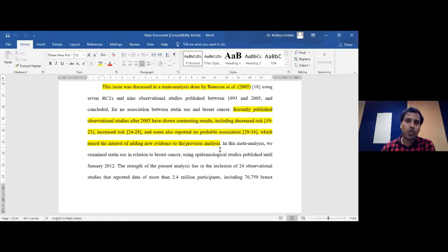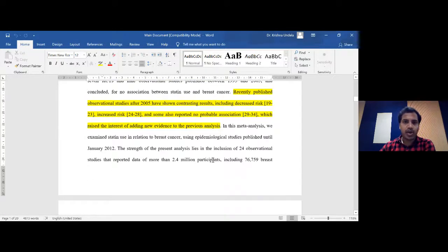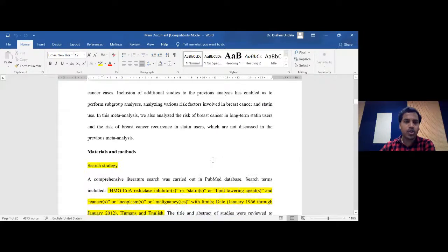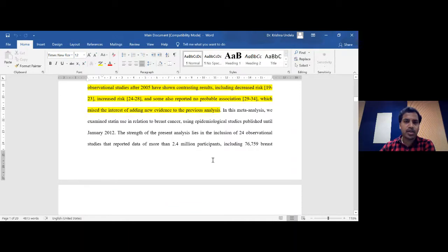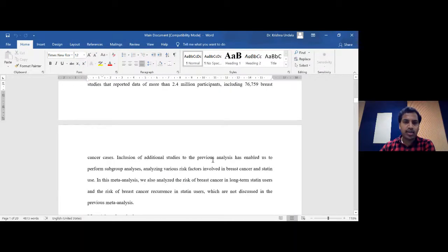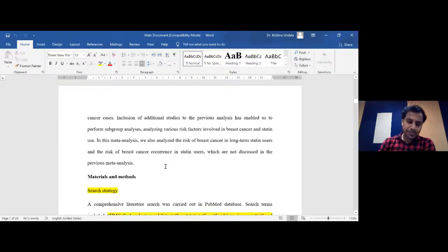Whenever existing publications give contrasting results, in that case we can do the systematic review and meta-analysis. That's what we mentioned as the need of the study, in the last paragraph of the introduction.